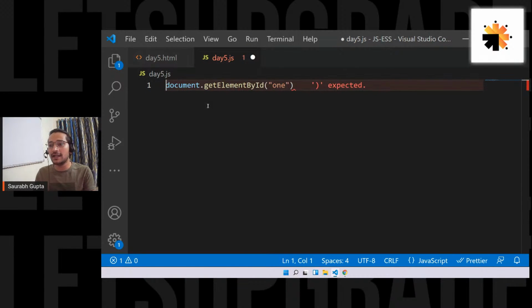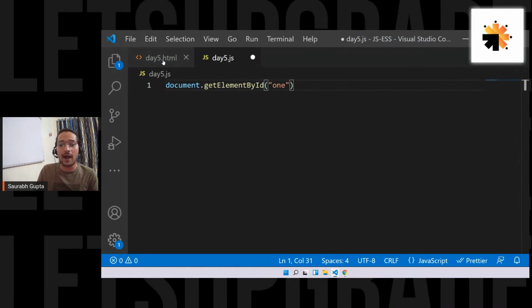And now, let's see how to use it. Once you get the element, you can do whatever you want. You can manipulate its style, its attributes, and its content. So let's see how to manipulate everything one by one after fetching the element. We have got the element, so now let's first manipulate the content.